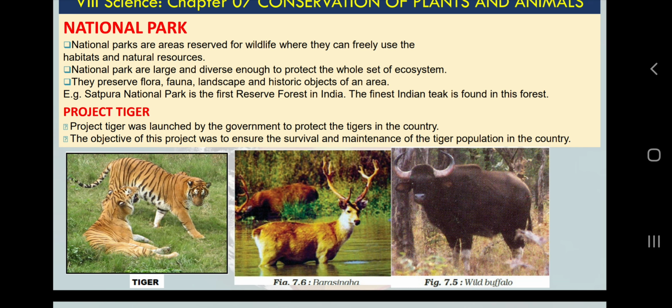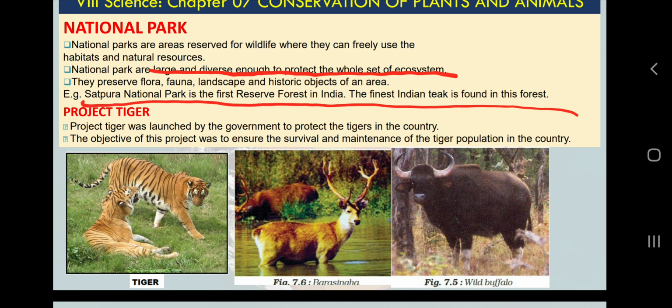National parks are large and diverse enough to protect the whole set of ecosystems. What do you mean, a whole set of ecosystems? Not only those plants and not only tigers, but all the areas nearby, plus all the plants, all the birds, everything. National parks are larger than wildlife sanctuaries, and then a biosphere reserve is more elaborate. So these are some examples we need to memorize.